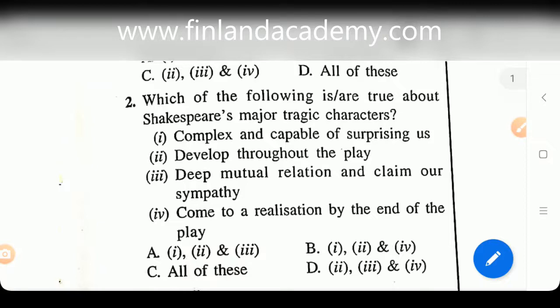Deep mutual relation and claim our sympathy? So much. Remember King Lear? We do sympathize with him in the end. Number 4, come to a realization by the end of the play. Again, he does realize his own folly. So we are not going to think much about it. It's going to be all of these.